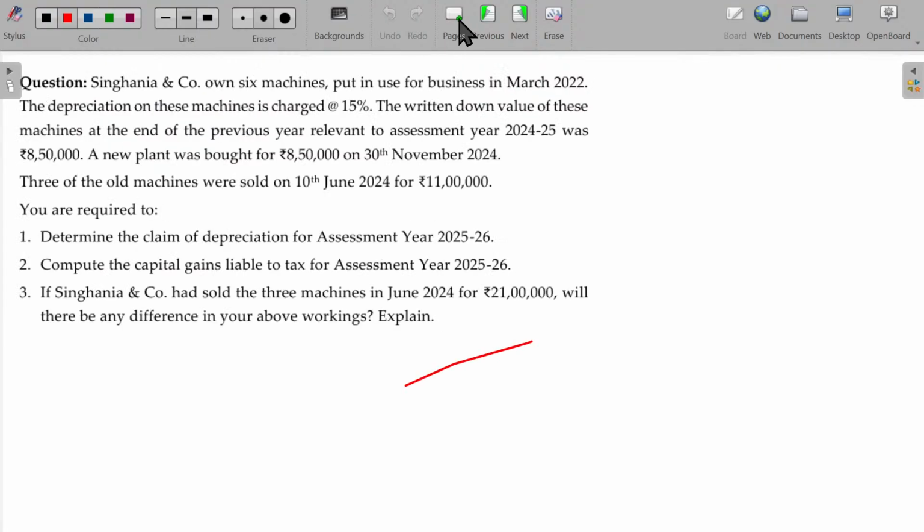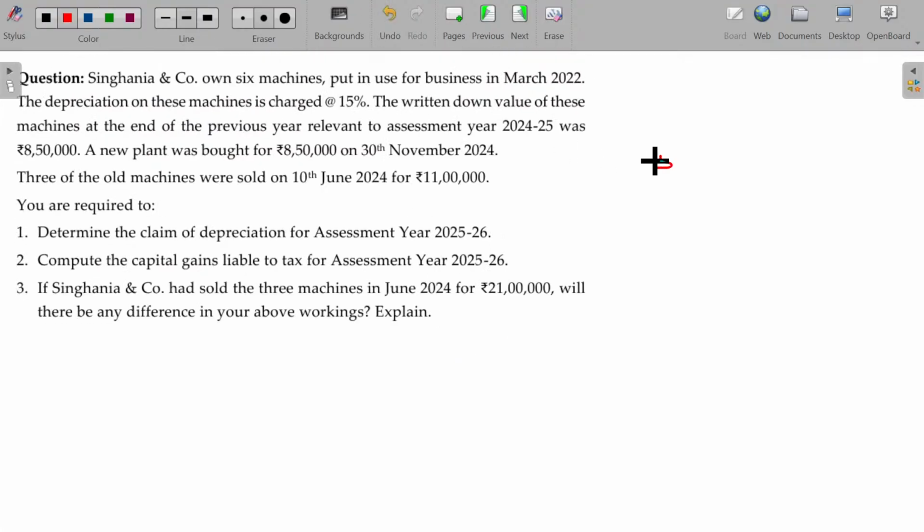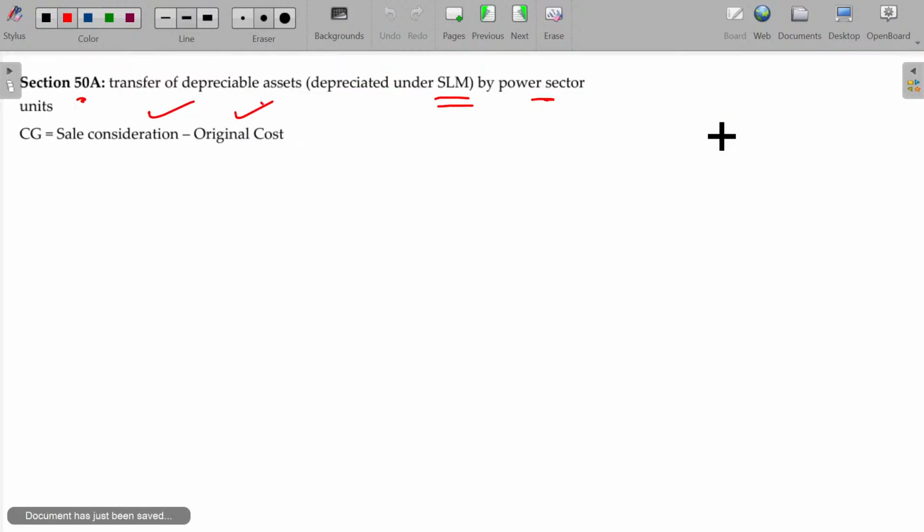Let's now start with this question. This question is all about section 50. As we already studied this section along with the capital gain, PGBP chapter, section 32, we skip this here. Okay. Machines put to use and all, depreciable assets. In case of depreciable assets, the depreciation will be calculated as per section 32. Once the block of asset becomes 0, then naturally we have to calculate the capital gain under section 50. We club this there itself, so we need not study it separately. For understanding, you can try to solve this yourself later.